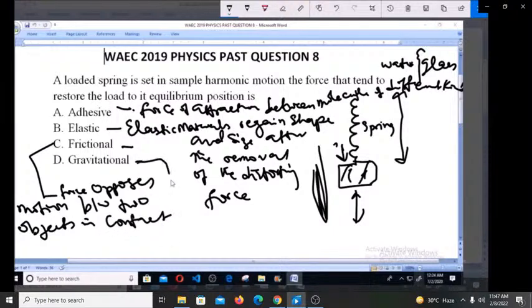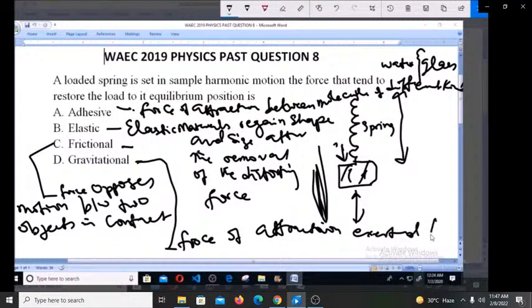Then finally, gravitational force is the force of attraction exerted by a body on all other bodies in the universe. That is gravitational force.